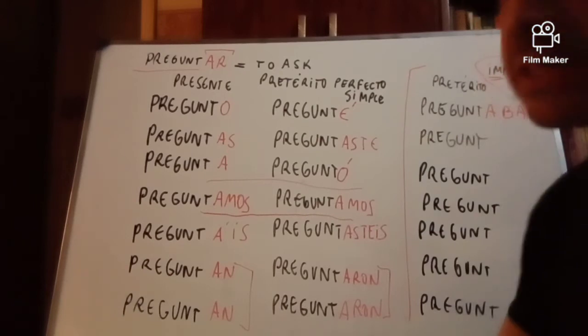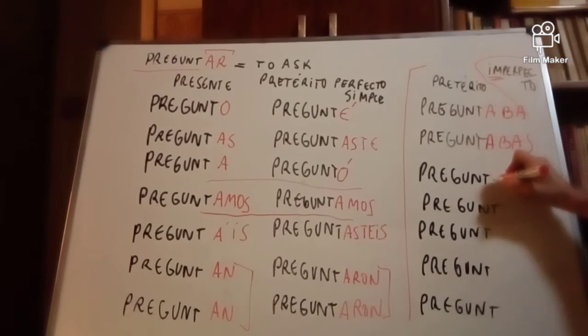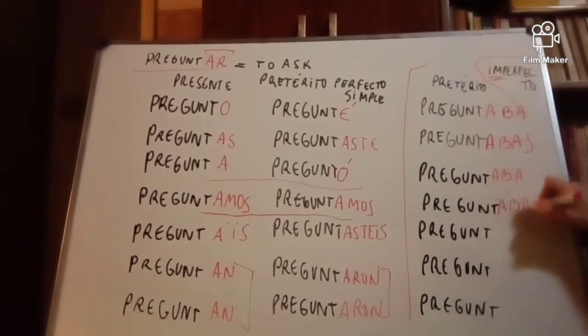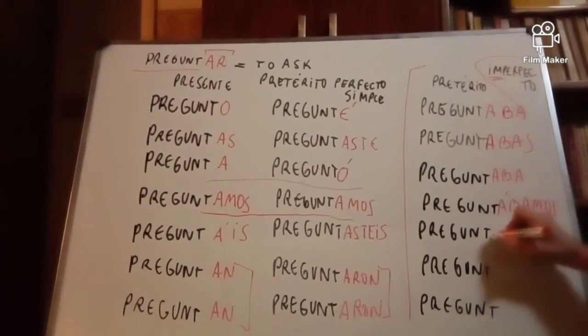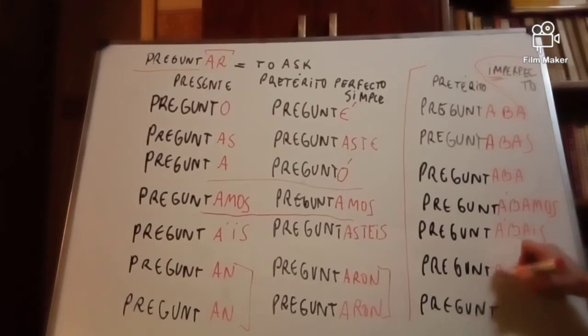It's repetitive. Tú preguntabas, él, ella preguntaba, nosotros preguntábamos, vosotros, vosotras preguntabais, ustedes preguntaban, and ellos, ellas preguntaban.